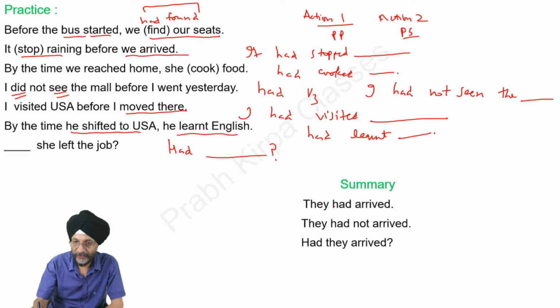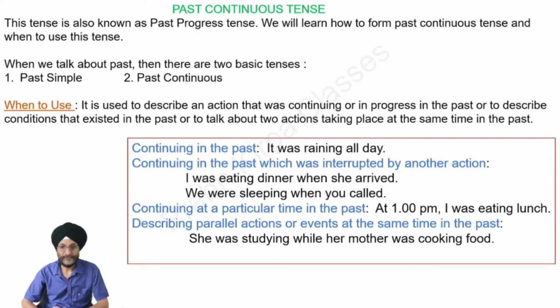Here is the summary. They had arrived. This is the third form of the verb arrived. They had not arrived, only not has been added, and the question has been made with the help of had. Had they arrived? I hope you have understood this tense in a very satisfactory manner. Now you can practice the same and it can only make you perfect.